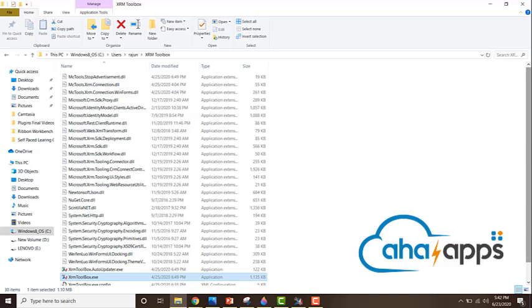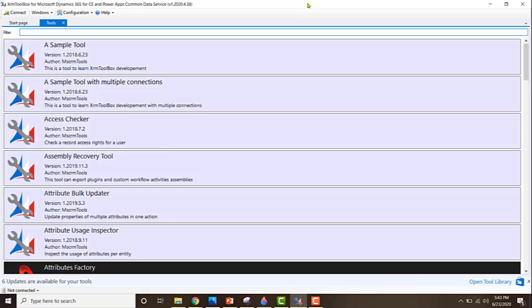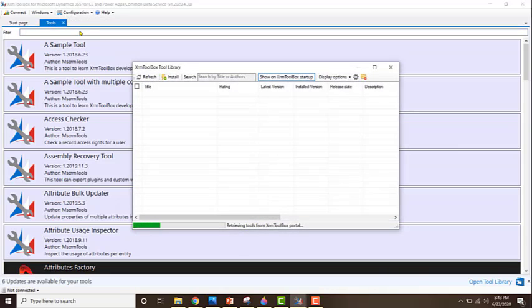In this video, we'll be looking at how to access Ribbon Workbench through XRM Toolbox. So what you need to do is, if you have XRM Toolbox, just open it. Once you have opened the XRM Toolbox, go to Configuration and click on Tool Library.